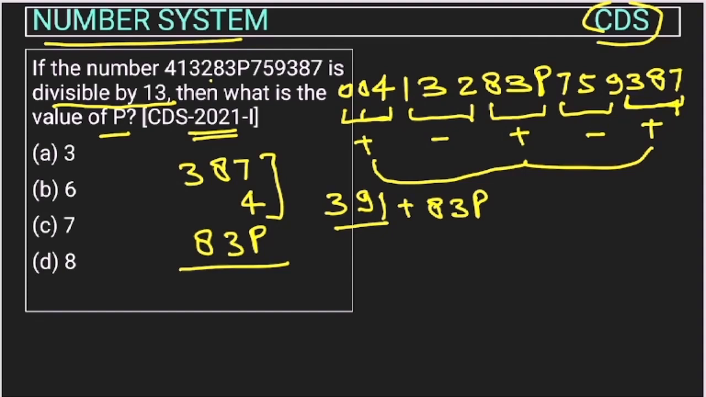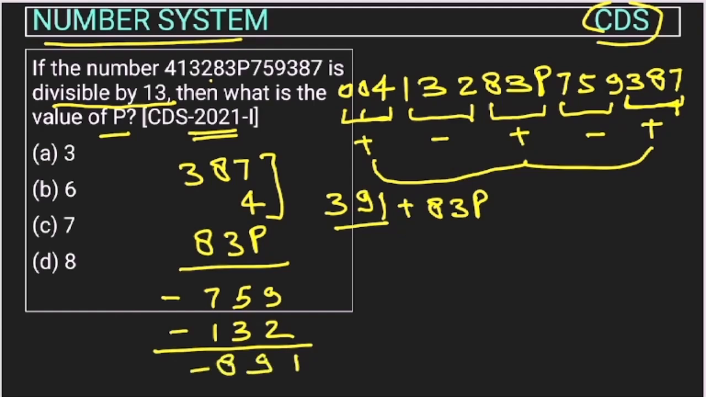Minus are 759 and 132. So both are minus, so we will add them. So this will be 11, this is 9, this is 8. So minus 891. Now this will go from this. So what is remaining? This will be 83P minus 500. Right. We have to find the value of P.